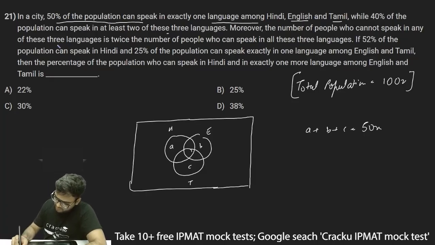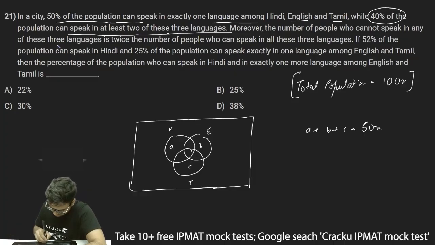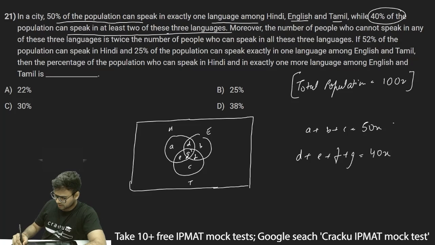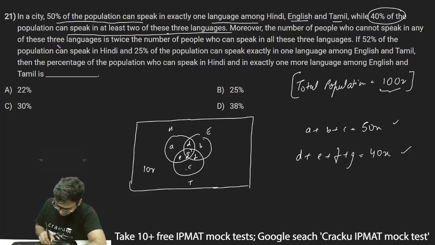And further we are given that 40% of the population can speak at least 2 of these 3 languages. So if I say this is D, this is E, this is F and this is G, I can write D plus E plus F plus G is equal to 40x. Now ABC is 50x, DEFG is 40x. If I sum all of these values, this is 90x. So there are 10x people, because the total population is 100x, who cannot speak any of the 3 languages among Hindi, English and Tamil.